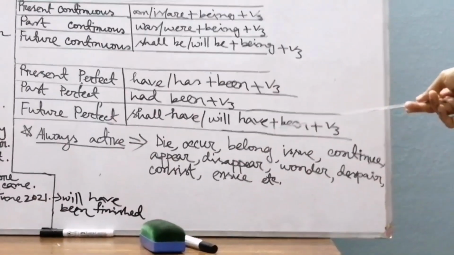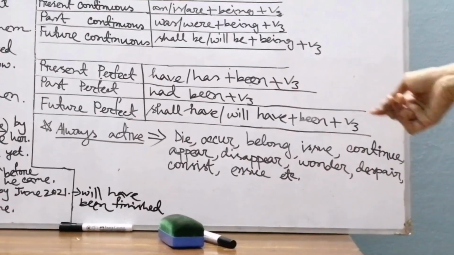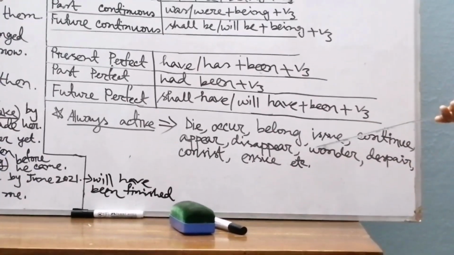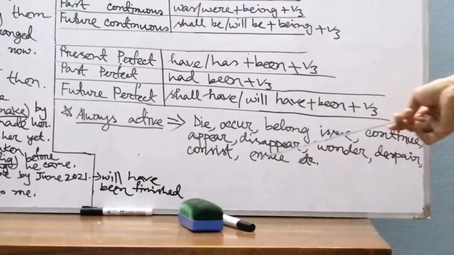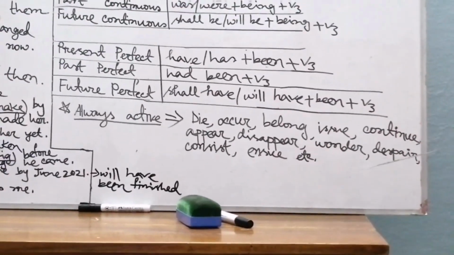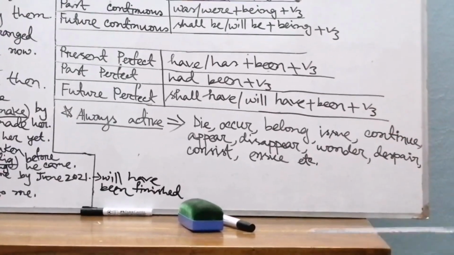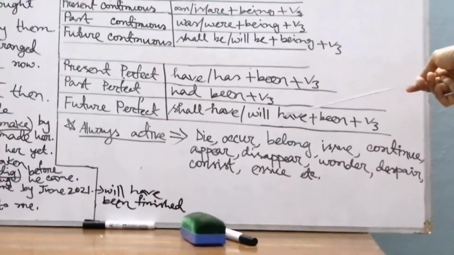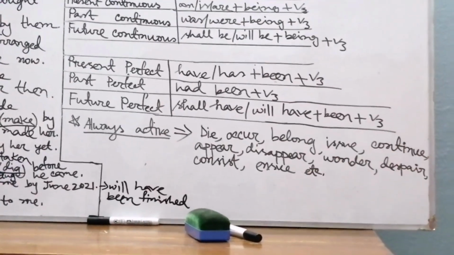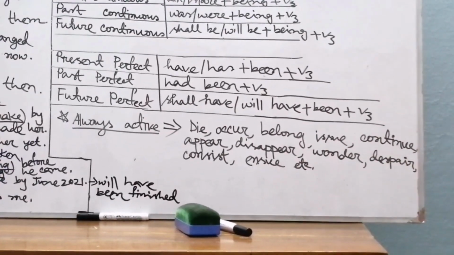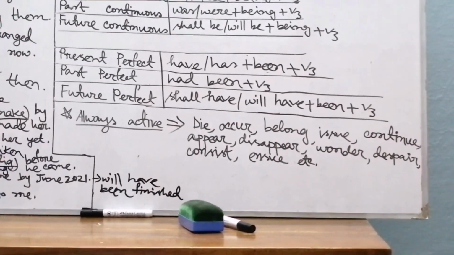Now look at the board please. Some other words like belong: die, occur, belong, issue, continue, appear, disappear, order, despair, consist, ensue, etc. If we find these words in a sentence, we will write down the sentences following the structure of active voice.